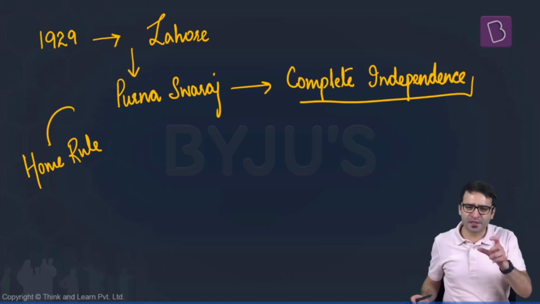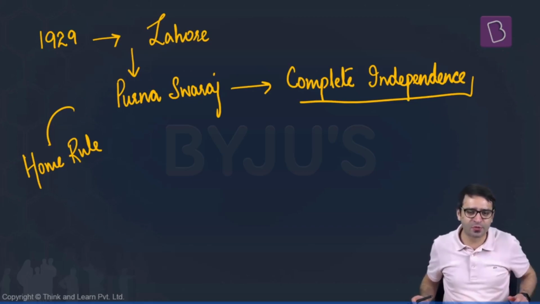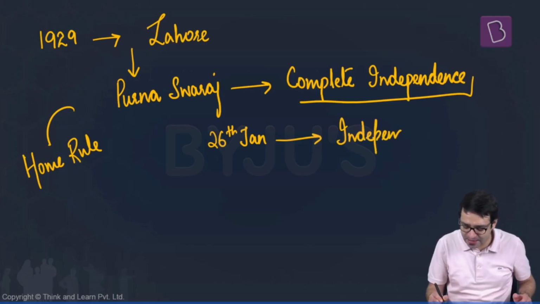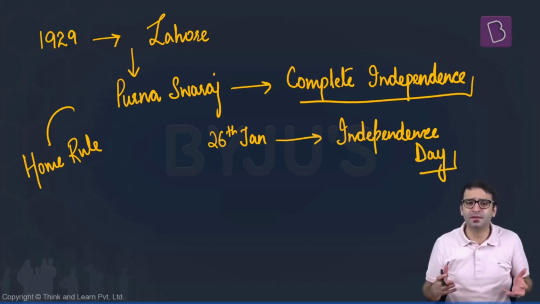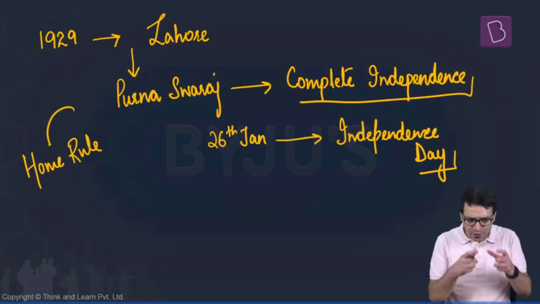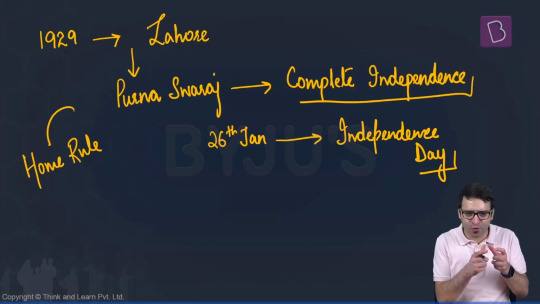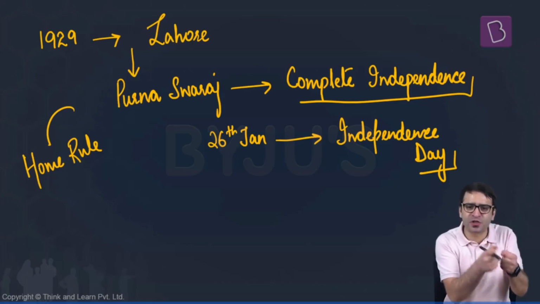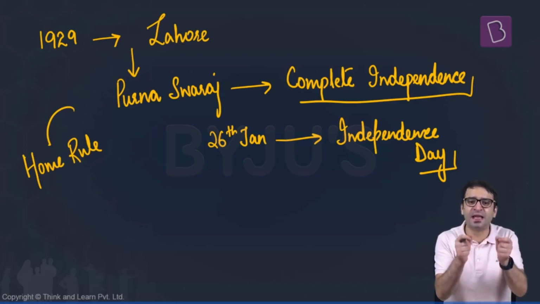And in this historic session, which was held at Lahore, the Congress decided that 26th January every year should be celebrated as the Independence Day. We were not given independence, but just for optics, just to create an impact. The slogan raised was complete independence, Purna Swaraj. And we will work hard to liberate India from the clutches of colonialism. And we will celebrate every 26th January as the Independence Day.